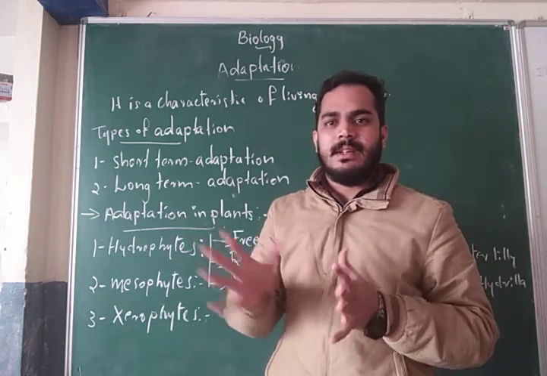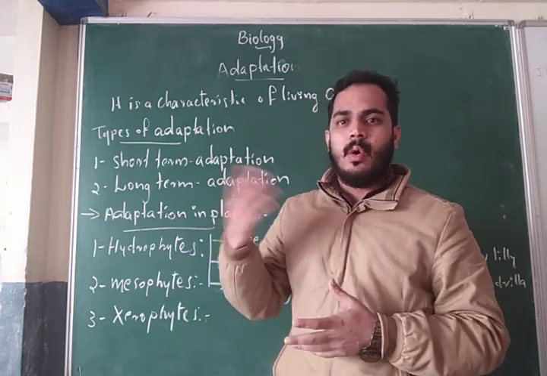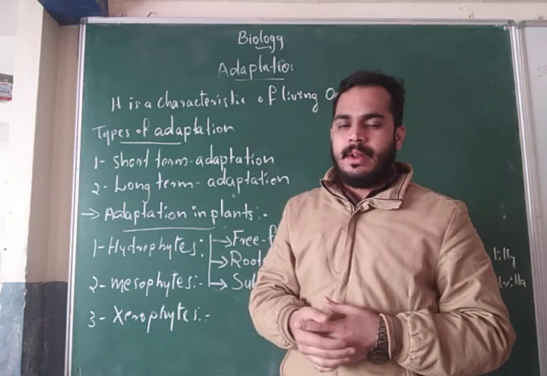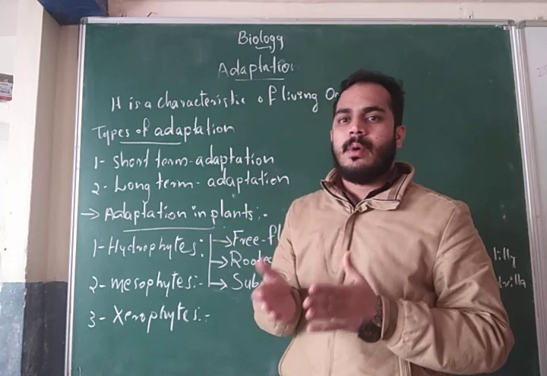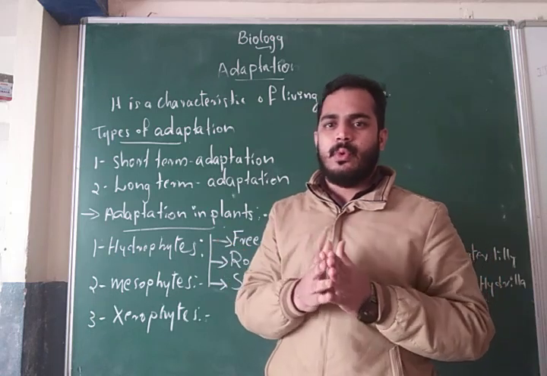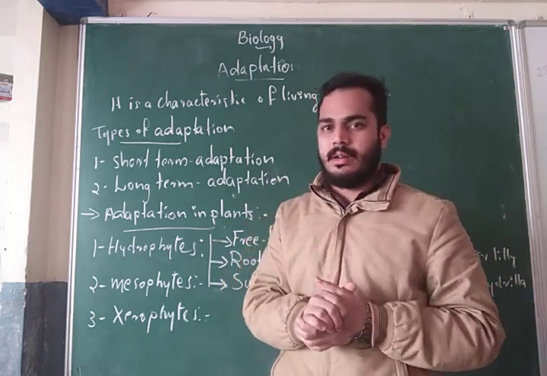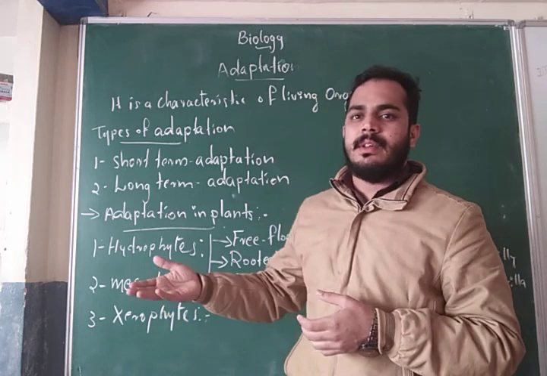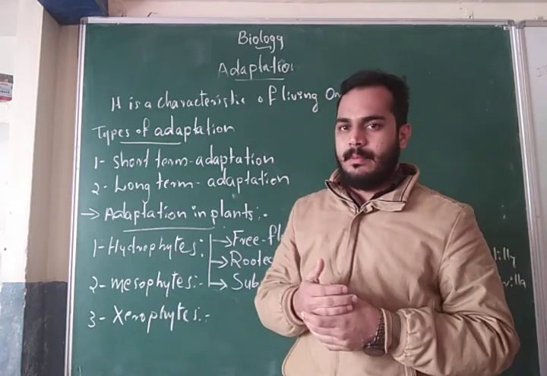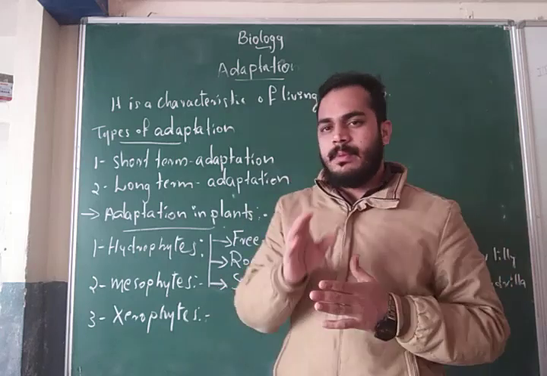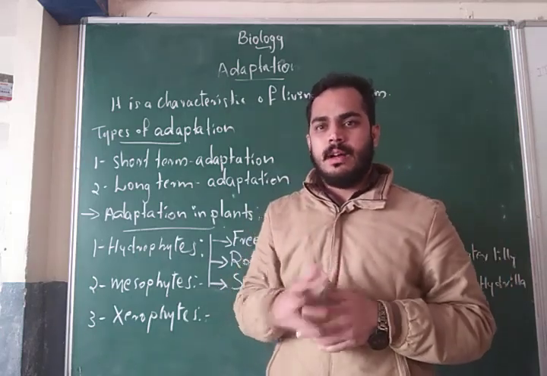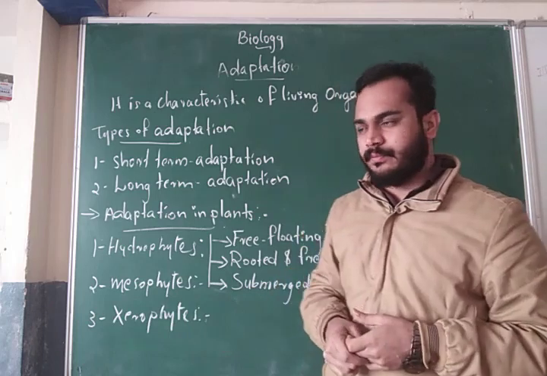Some plants live for many years without water, for example cactus and Opuntia. As you all know, the desert region has very little availability of water, but some plants live there for a long time. Plants living without water are called xerophytic plants.